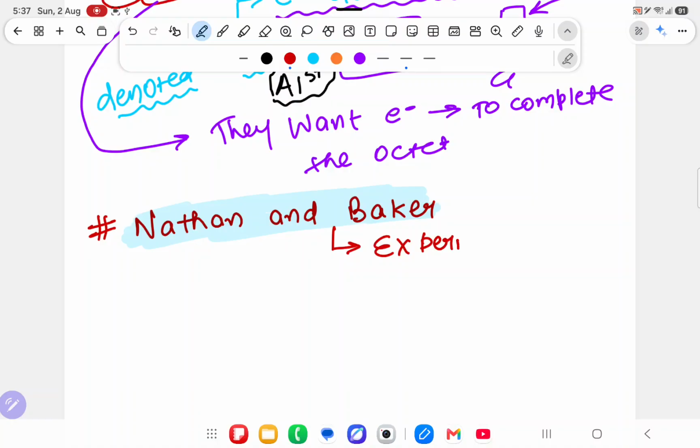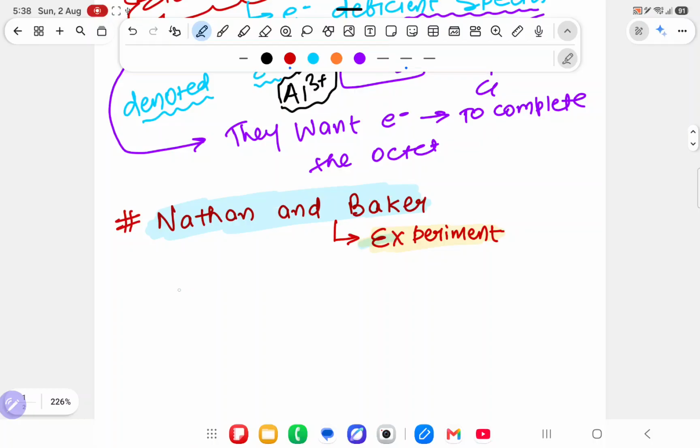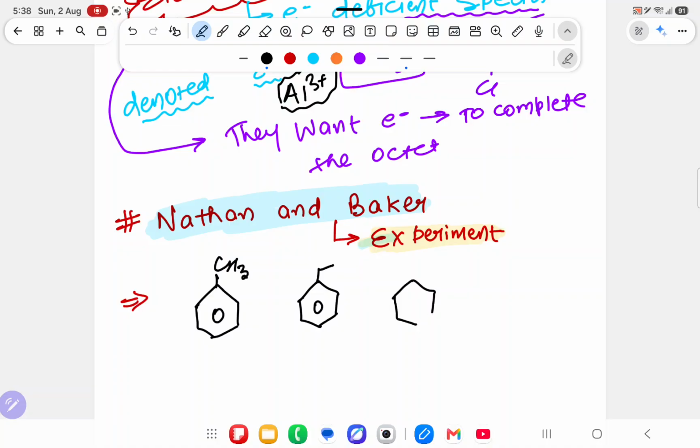They said, just now we have studied one topic called inductive effect. You have seen that when J.J. Thomson completed his experiment, he said the atom is electrically neutral, like a watermelon whose edible part is the red part and the seeds are embedded in it, but Rutherford proved them wrong. Similarly, over here, Nathan and Baker come to check.